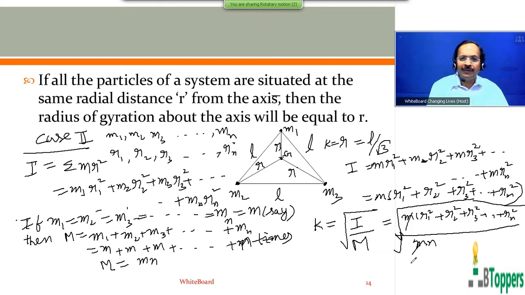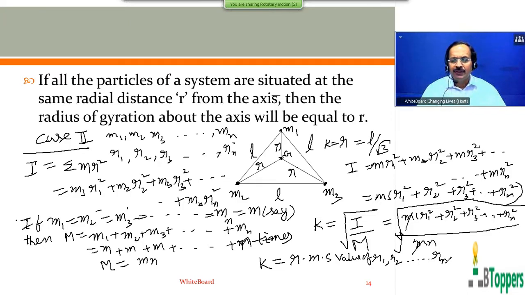That means if all the particles of a system of n point masses have the same mass, the radius of gyration of the system of particles about an axis will be equal to the root mean square value, or we call it RMS value, of the radial distances of different particles from the axis of rotation. So you just concentrate only to listen. I will show you the notes, the PowerPoint presentation of the notes, later.